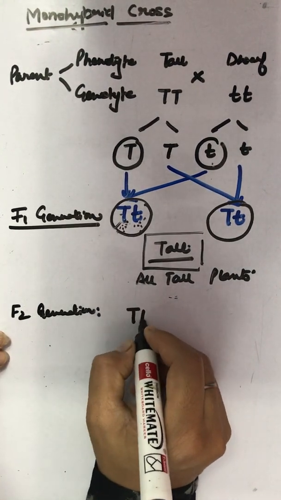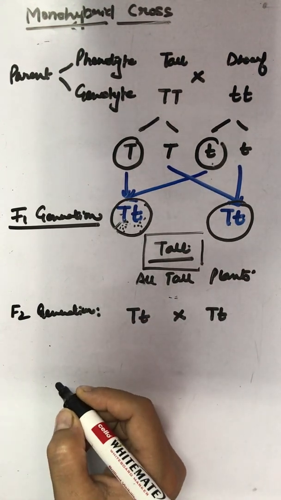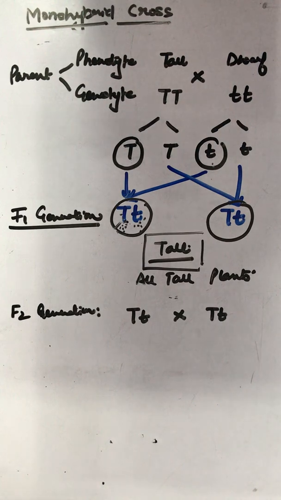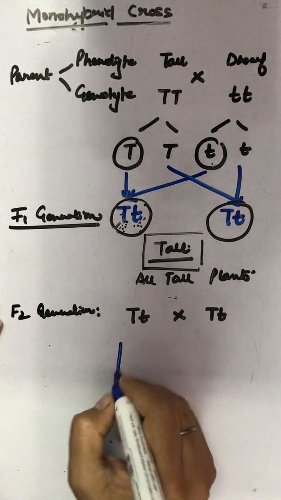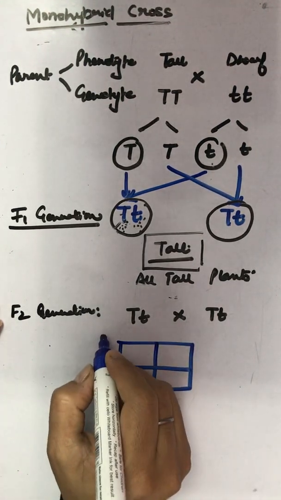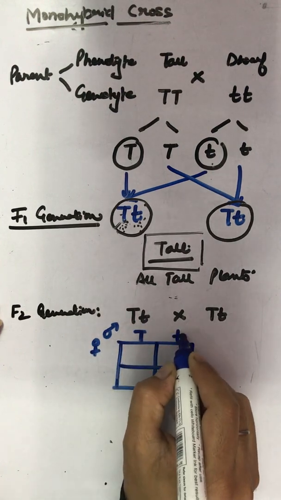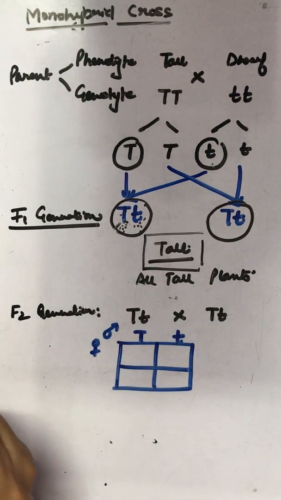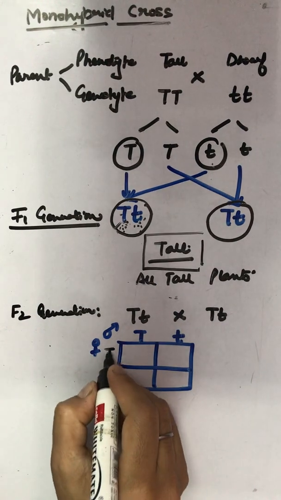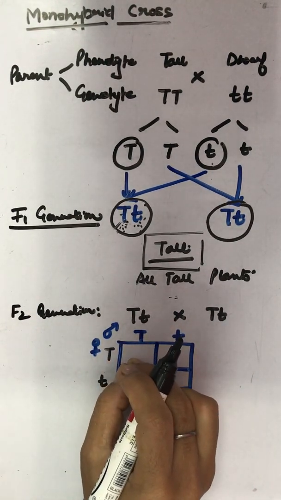That means capital T small t into capital T small t. This happens in the F2 generation, and here also we segregate their gametes. I am writing that this capital T and small t is segregated and this capital T and small t is segregated. Now we have to pair them up.